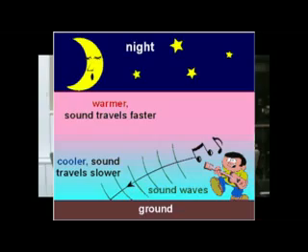The speed of sound is faster in warm air and slower in cold air. This is because of the molecules of air moving faster, and the vibrations of the sound wave can be transmitted faster.